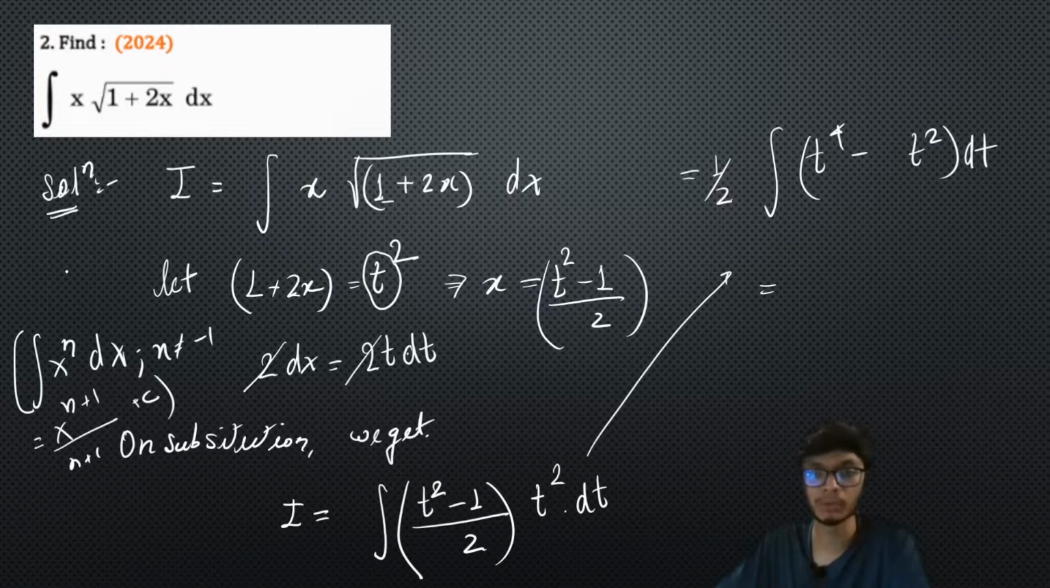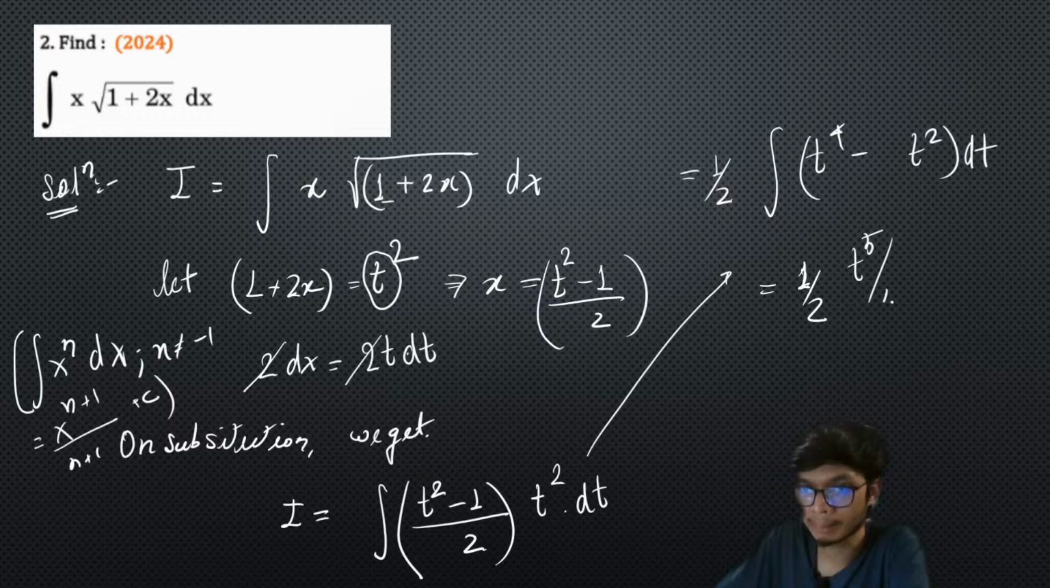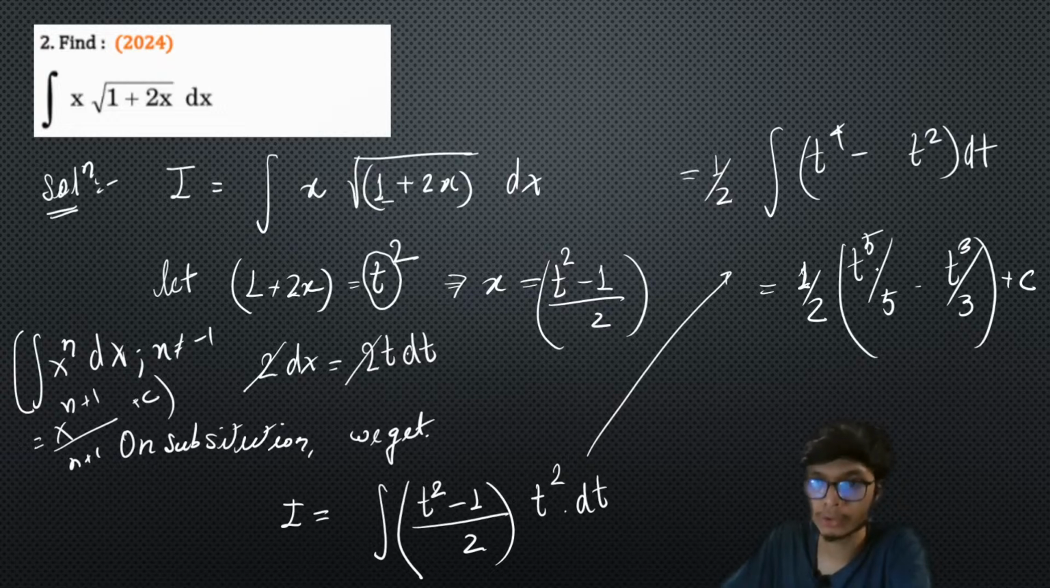So if you just mention this formula also side by side while you are writing your answers, it is definitely seen as a plus point, right? So therefore this will be equal to 1 by 2 times of t to the power 5 by 5 minus t cube by 3 and plus some constant, right? Now you cannot leave your answer in terms of t because your ultimate answer was in terms of x, right? So you definitely have to show t in terms of x, right?